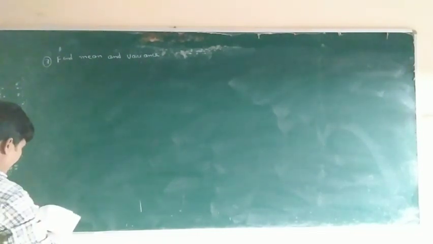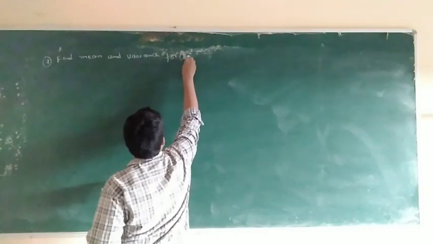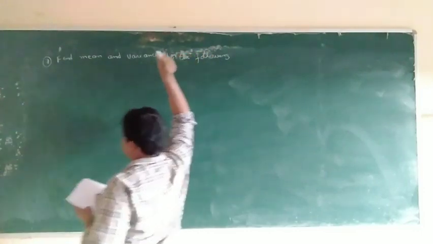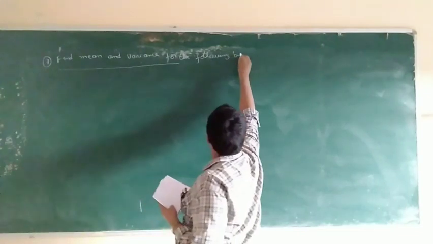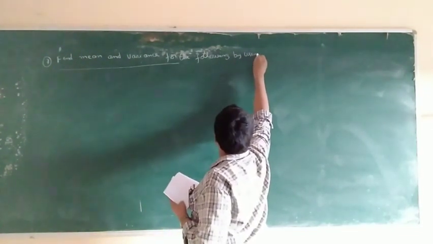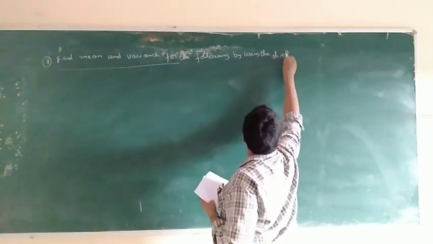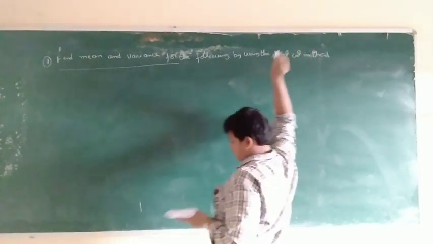Find mean and variance for the following, by using the shortcut method. Okay, clear?